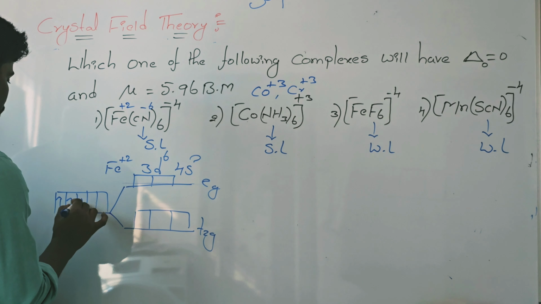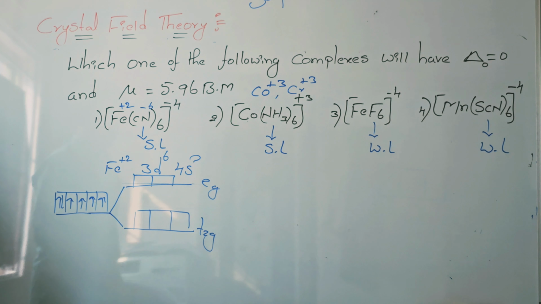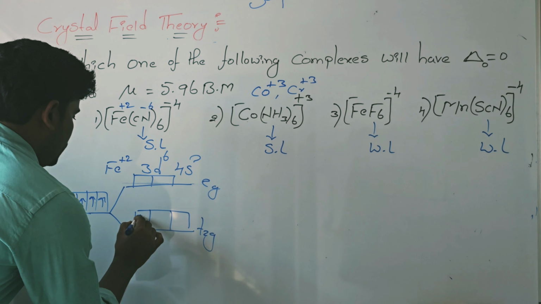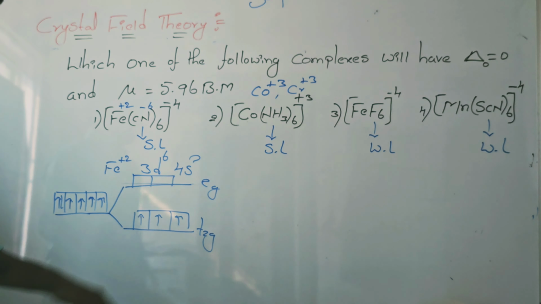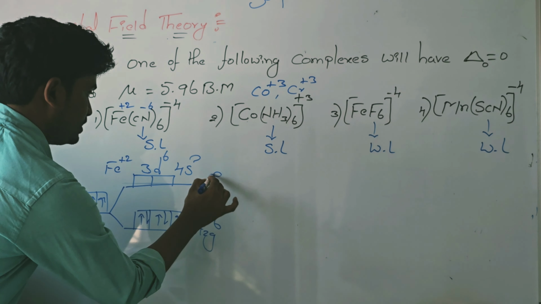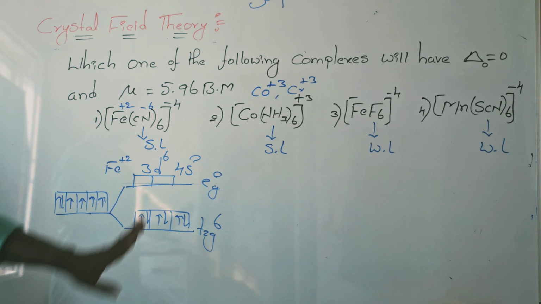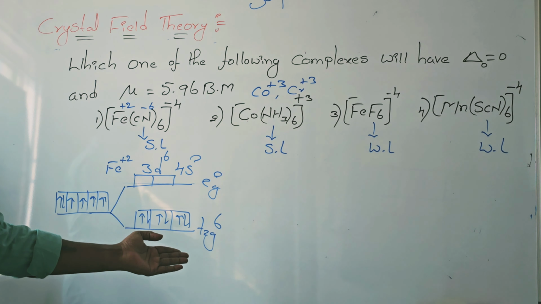The 6 electrons are arranged: 1, 2, 3, then pairing takes place, 4, 5, 6. So t2g6, eg0. In the eg, no electrons. It is diamagnetic in nature, so the magnetic moment value is 0.